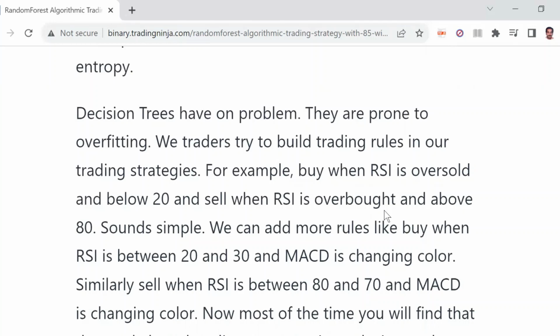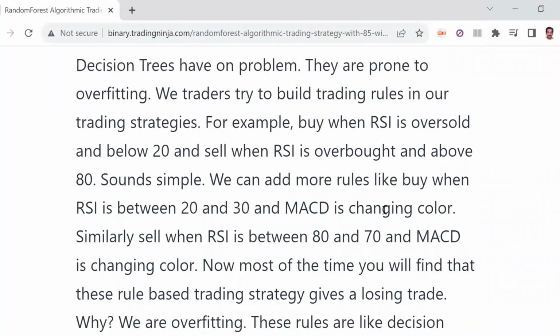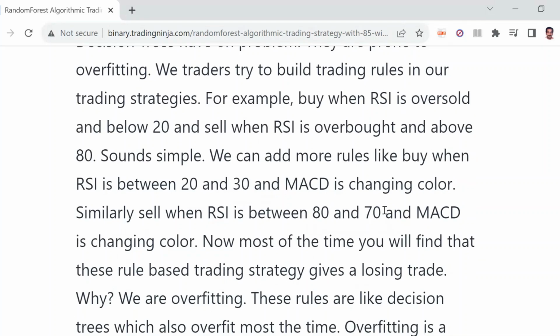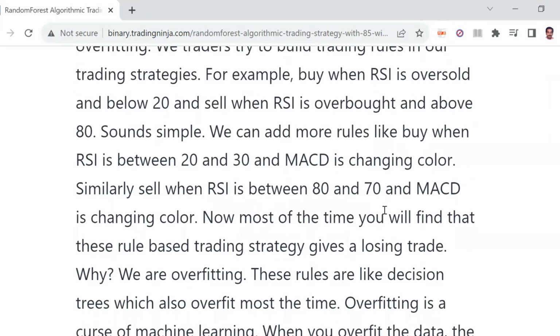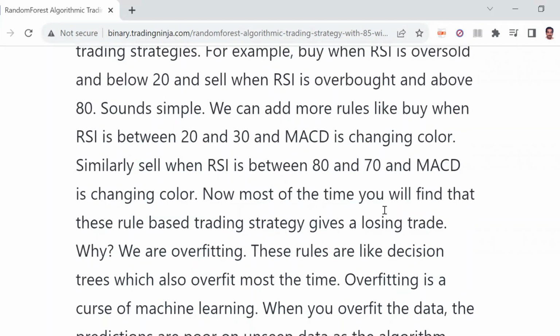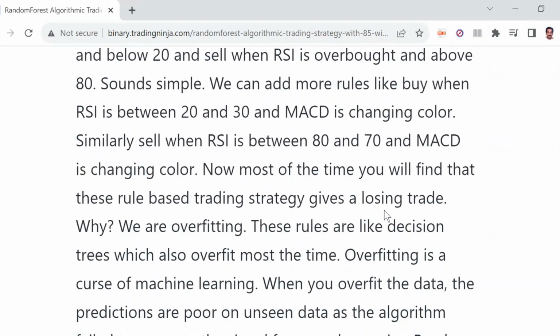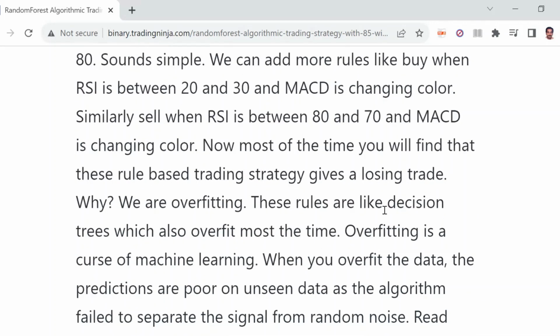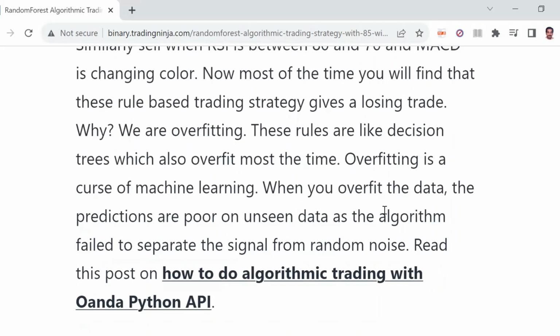We traders try to build trading rules in our strategy using RSI oversold below 20. We buy and sell when RSI is overbought and above. Sounds simple. We can add more rules like buy when RSI is between 20 and 30, and MACD is changing color. Similarly, sell when RSI is between 70 and above, and MACD. So most of the time you'll find that these rule-based trades will give a losing trade. Why? Because we are overfitting.